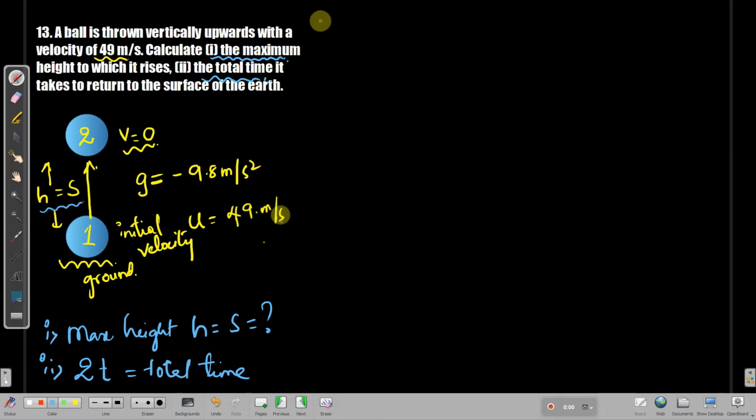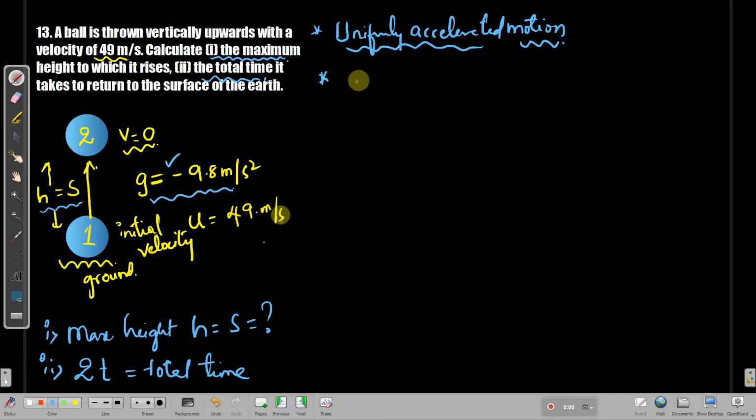Halfway done. Now we have the formulas to write. You know that these formulas are for uniformly accelerated motion. Let's just write down the equations of uniformly accelerated motion. Those are v equals u plus gt, and s equals ut plus half gt square, and we have v square minus u square equals 2gs. We have all the three formulas with us.